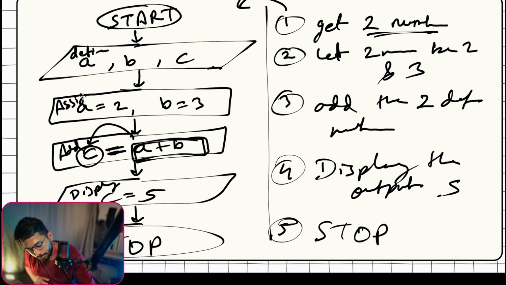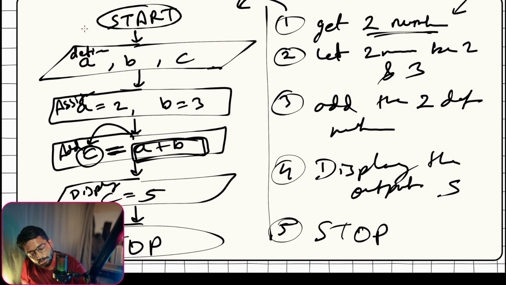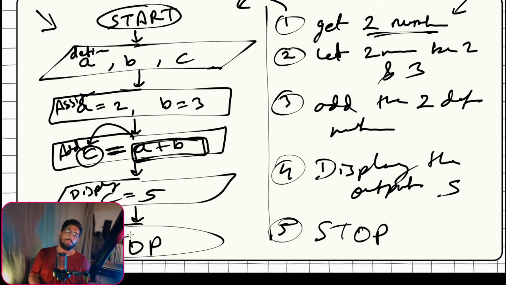So now we have understood the structures. This structure is termed as an algorithm. This one is termed as a flowchart. Now we'll try to minimize this flowchart into little code-like structures. When you say code-like structures, that doesn't mean we are writing code.